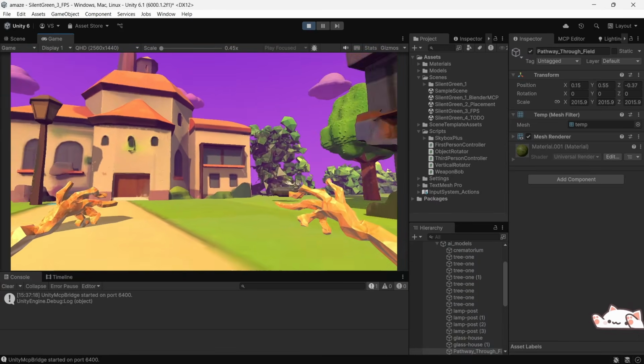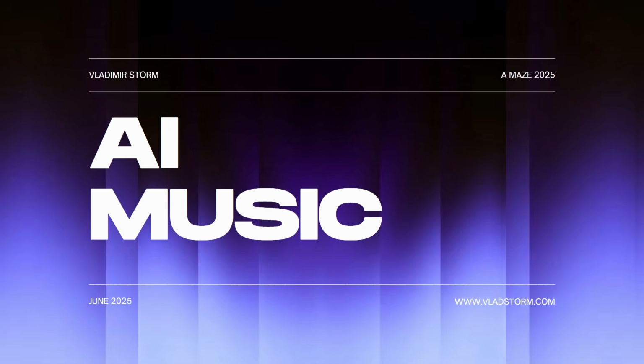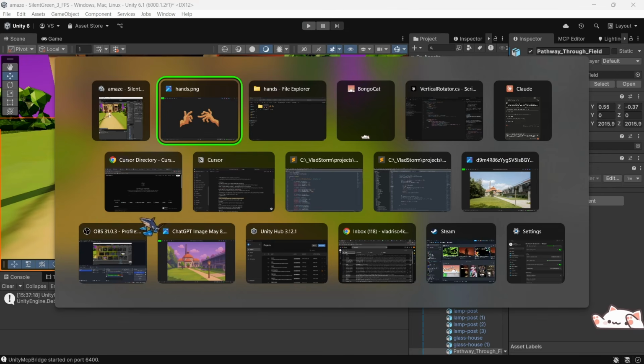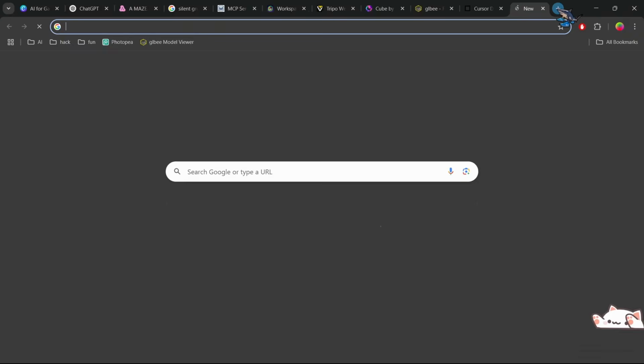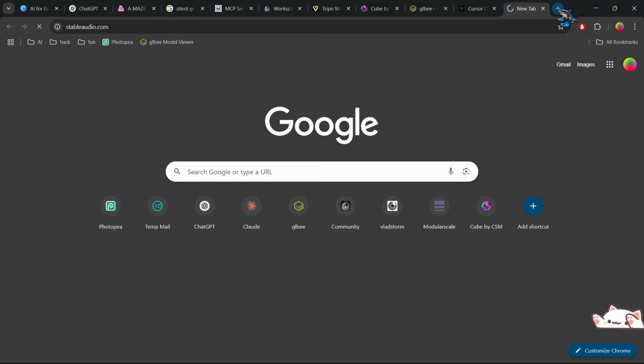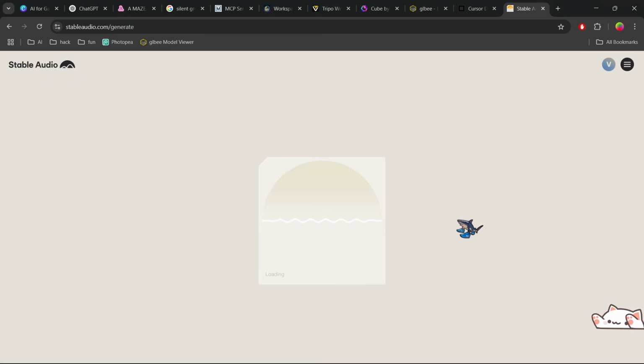What is missing? Music is missing. So the last cherry on top of this game, we're gonna add music to it to make it a real game. And to make music in the game, we're gonna use something called Stable Audio. Stable Audio is a really cool tool to generate music with prompts.